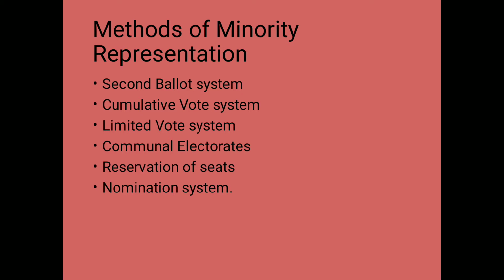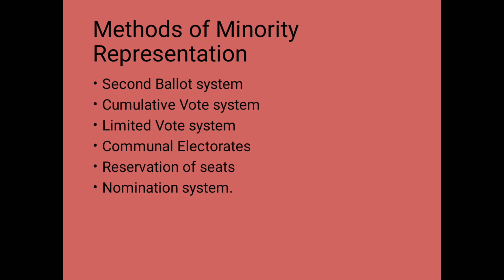Sometimes after the first voting, when no candidate gets 51% vote, all candidates except the first two candidates get eliminated. A second ballot is held involving the first two candidates, and whoever gets 51% votes becomes the winner and gets the seat. The principle of victory only through a real majority, that is 51%, ensures the role of minority in the election of representatives of the people. Hence, it is deemed as a method of minority representation.